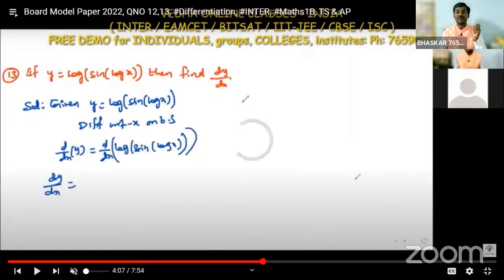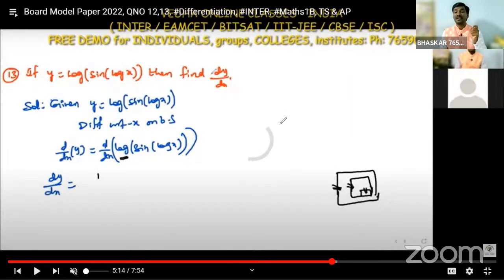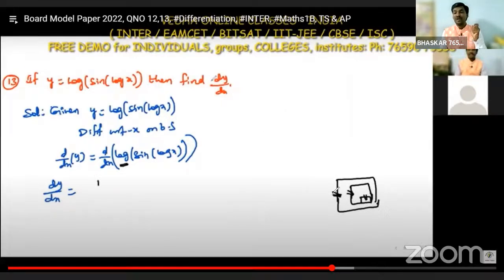Whenever you solve these model questions, always remember this. Just like when you are entering your house, whether it is an independent house or an apartment, you first open the outside gate of your complex or compound.